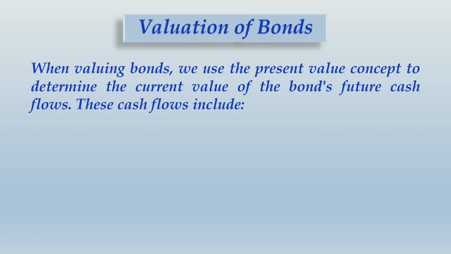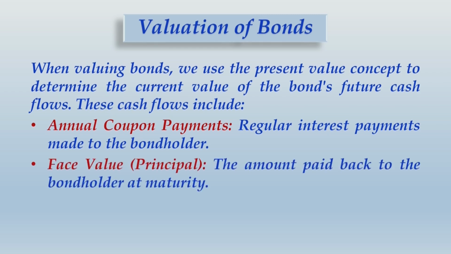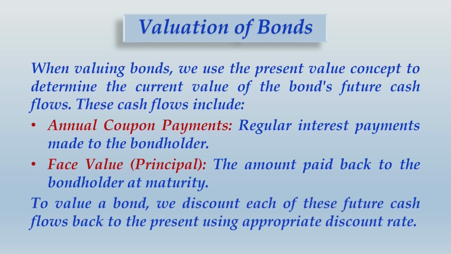These cash flows include annual coupon payments, which are regular interest payments made to the bondholder, and the face value or the principal, that is the amount paid back to the bondholder at maturity. To value a bond, we discount each of these future cash flows back to the present value using appropriate discounting rate. Alright friends, once you have completed writing this much, let us move ahead and continue further.